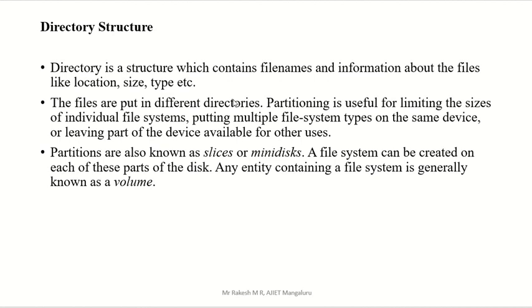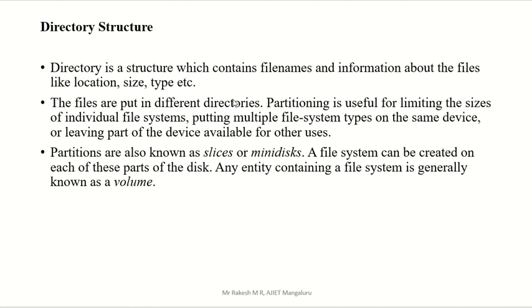Consider we prepared 5 directories, and each will store 2000 entries. 5 into 2000, like that we get 10,000 entries. Instead of storing all 10,000 entries in one directory, we are partitioning directories, and we are saving the information of the files across them.